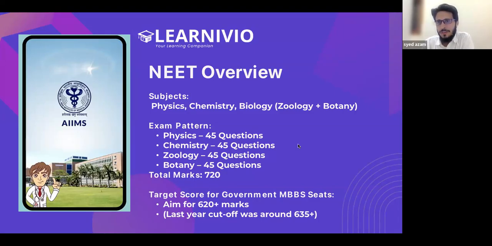So if they can maintain the same level of motivation, same level of dedication from the first month of 11th to the last month of 12th, then these NEET and JEE classes are very big. And that is a challenge in itself. Most of the students, after 3-4 months due to the school pressure, stop coming to the classes. They stop doing the assignments. They stop attending the tests which are made for NEET or JEE. But if a student can manage these two things for the 2 years, then that will definitely be